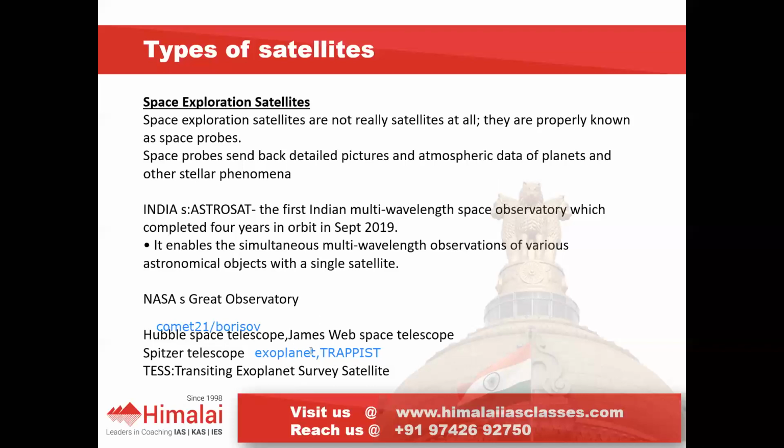Means, see, sun is revolved by its own planets. Just like that, sun is a star. No, sun is a star. Just like sun is a star, even other stars also will be having its own planets, its own satellites, like that. Okay, so to find such planets, exoplanets means extrasolar planets.